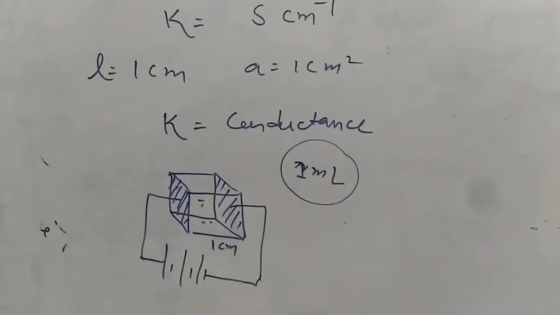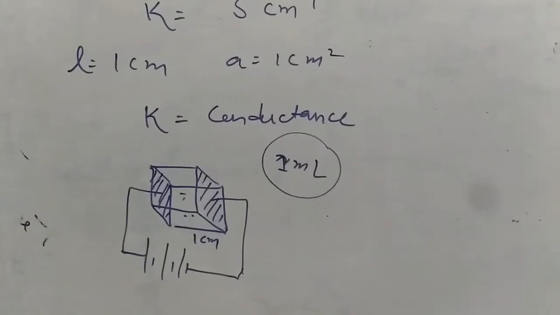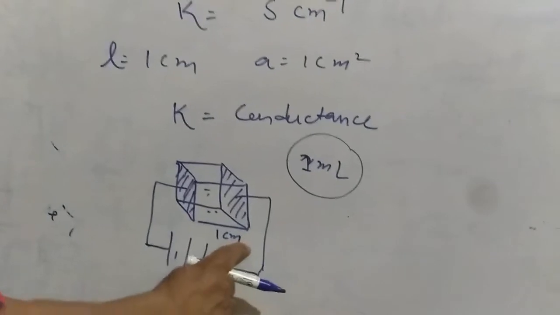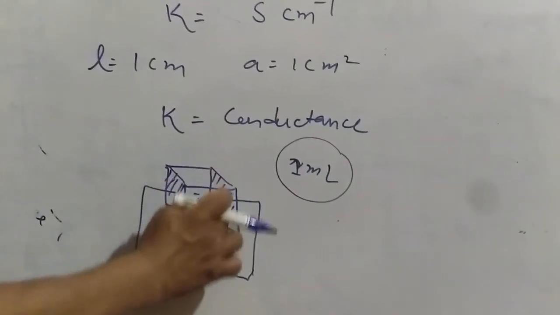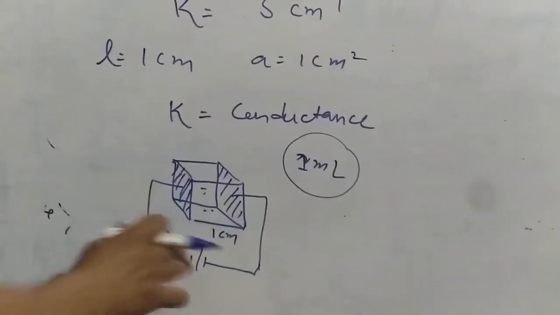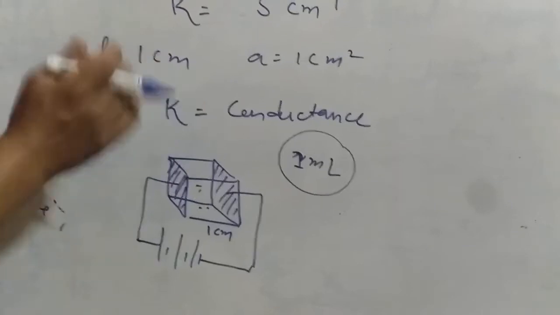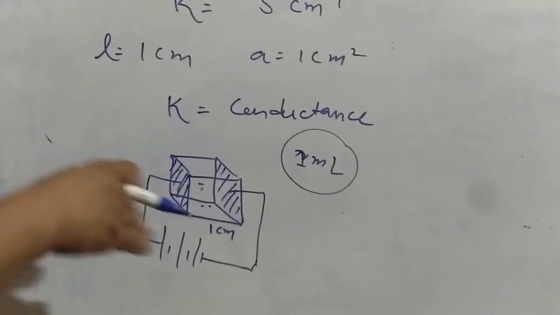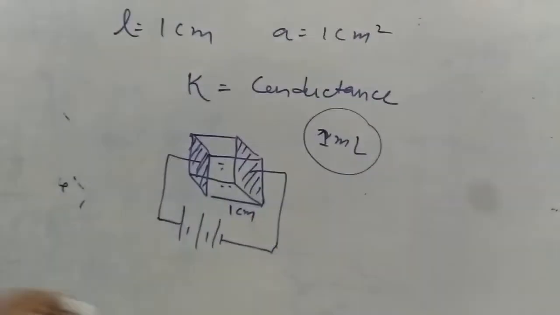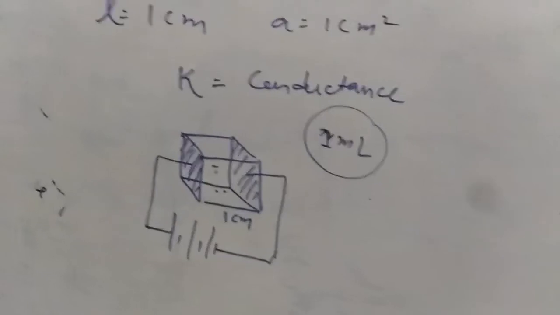Because you can see here I am following the conditions: distance between the electrodes 1 centimeter, cross section area of the faces 1 centimeter square, and the volume of the cube is 1 ml. So I can say kappa, or specific conductivity, is equal to the conductance offered by a solution whose volume is 1 ml.